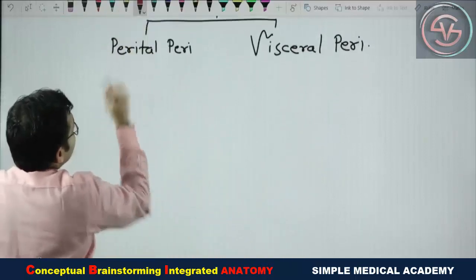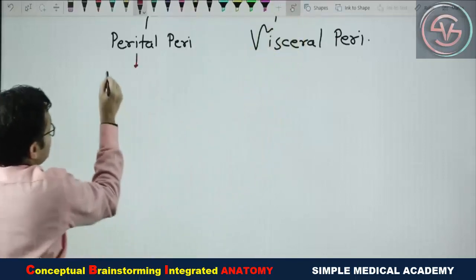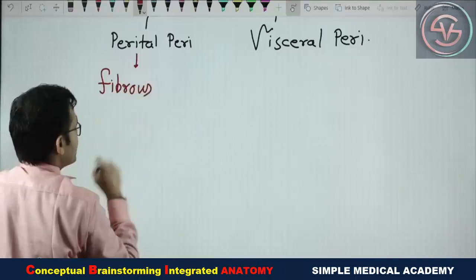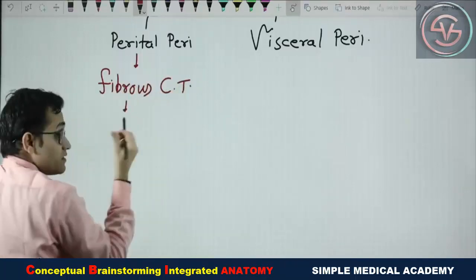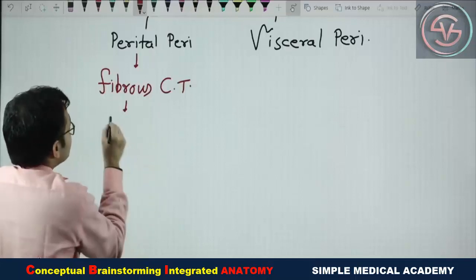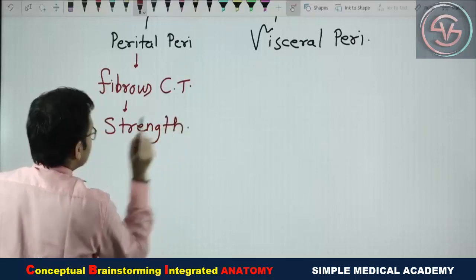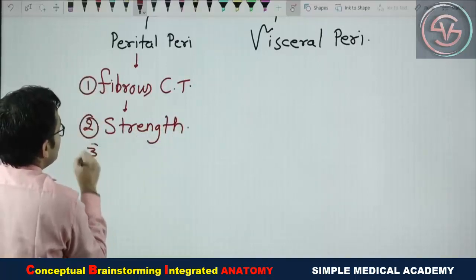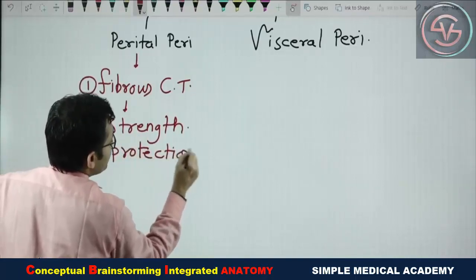This parietal peritoneum is made up of fibroelastic, fibrous connective tissue also. That's why it is very hard. That's why it provides strength. It provides protection to the viscera and to the abdominal wall.